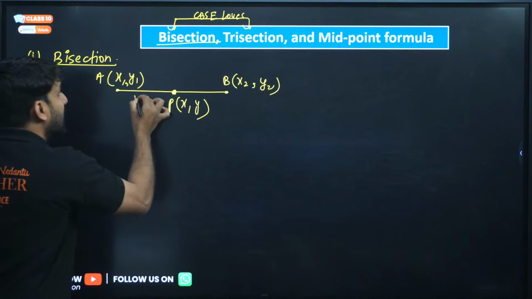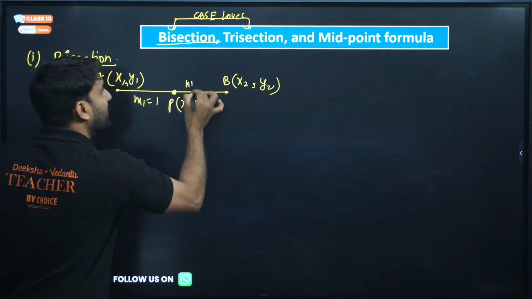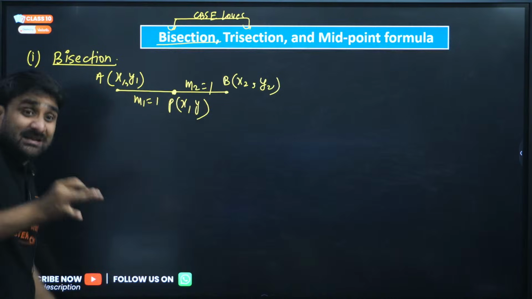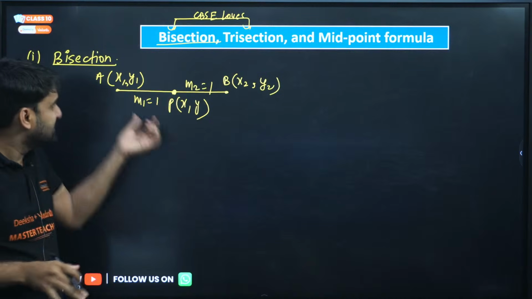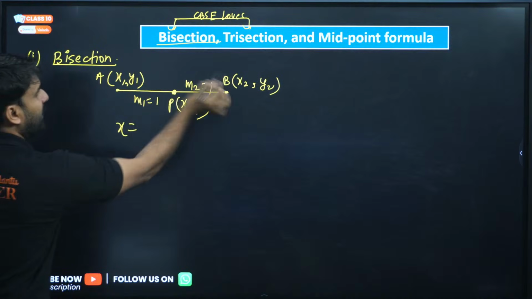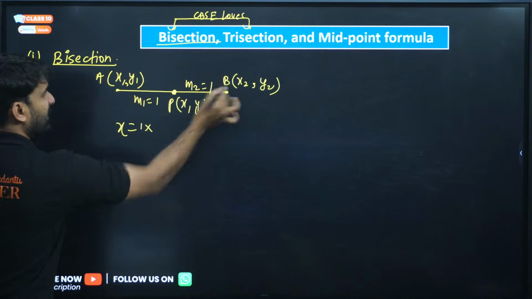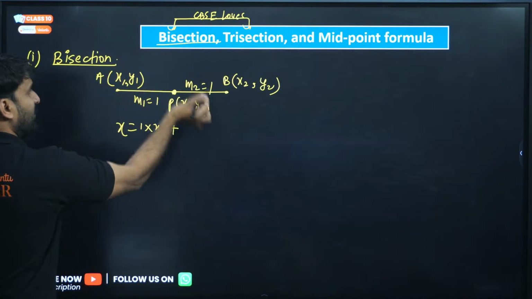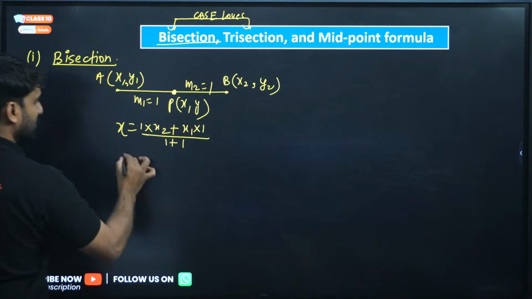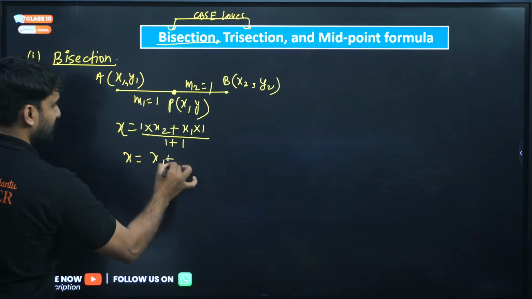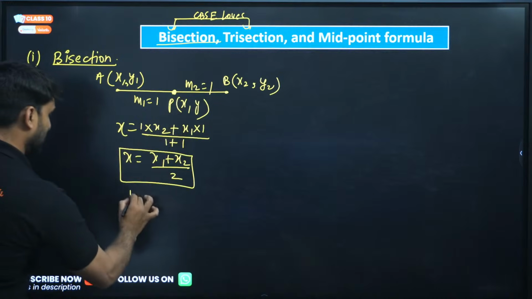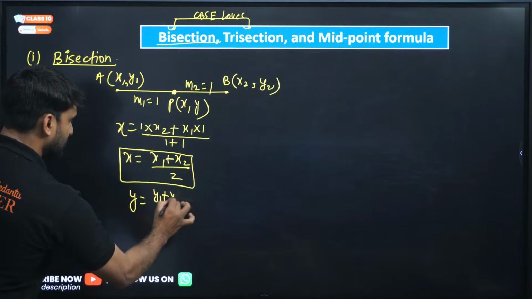It implies that m1 will be 1, my dear, and m2 will also be 1. Why? Because P is at the midpoint, so this portion and this portion are the same. So how can we find x? x is m1 into x2 plus m2 into x1, divided by m1 plus m2, which is 1 plus 1. So x will be x1 plus x2 divided by 2. By using this formula, we get the coordinates. Similarly, y will be y1 plus y2 divided by 2.